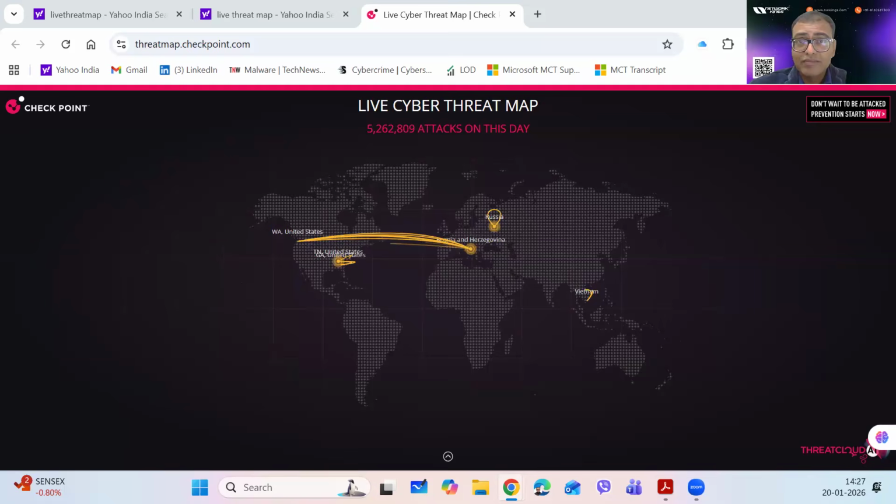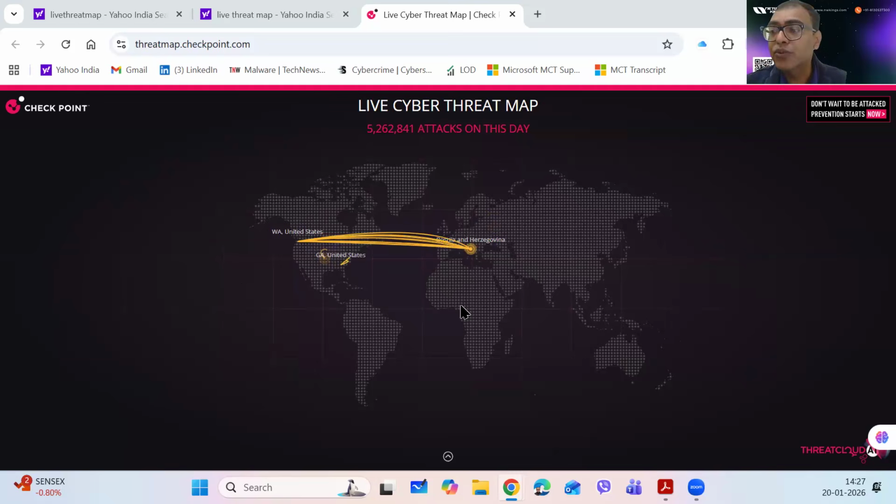Now, how do we prevent them? The best part is that first we try to prevent them. If not, and in case some attack happens, then we have to inspect it, find out who the attacker was, and then catch them and hunt them out. So that's the agenda.